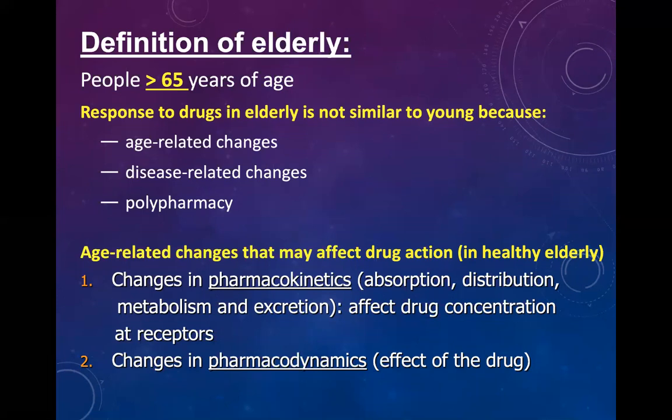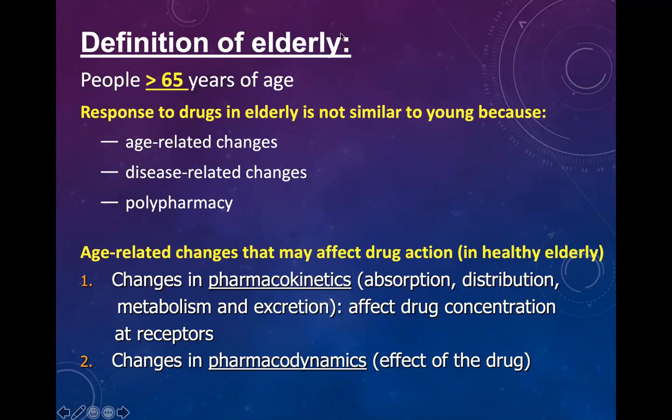For example, a young adult has a headache and an elder patient of more than 65 years also has a headache, and we give Panadol or paracetamol to both, same dose, 500 milligram tablet. The effect will be different in both age groups. Why? It may be due to age related changes, disease related changes.